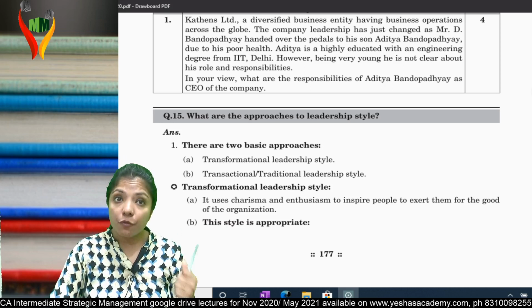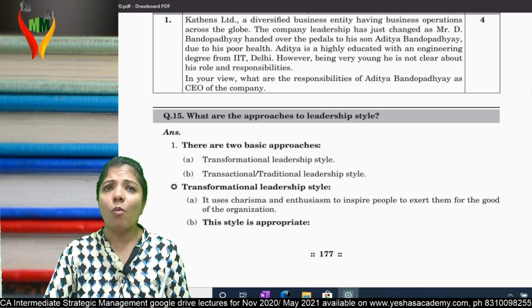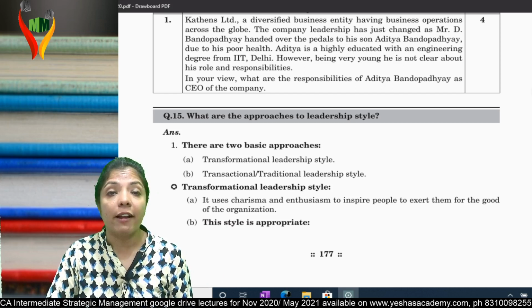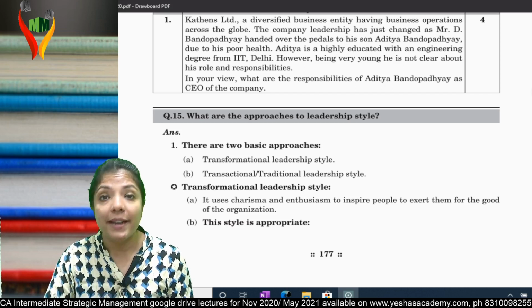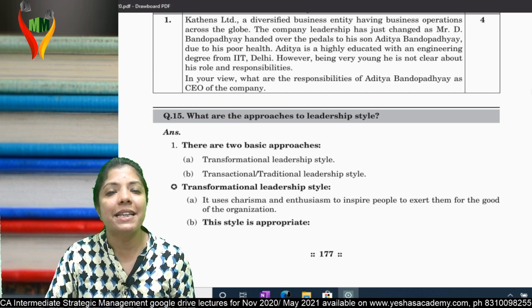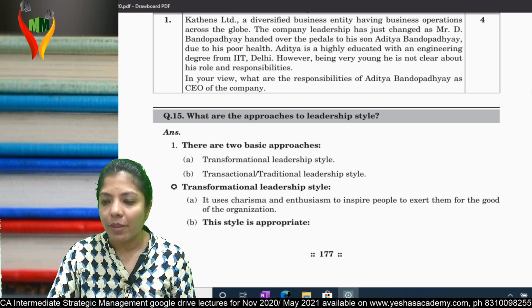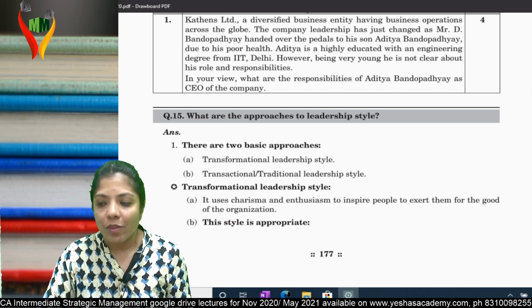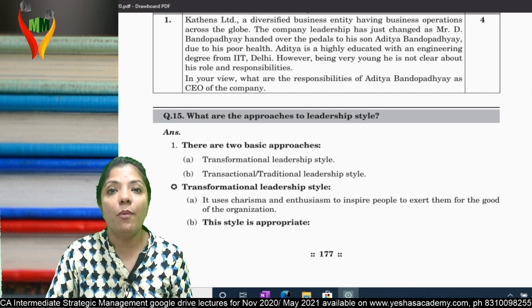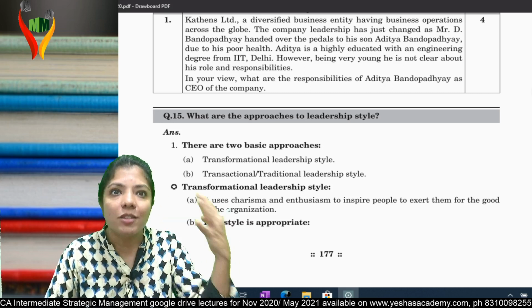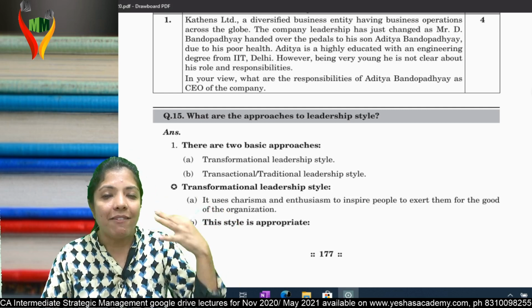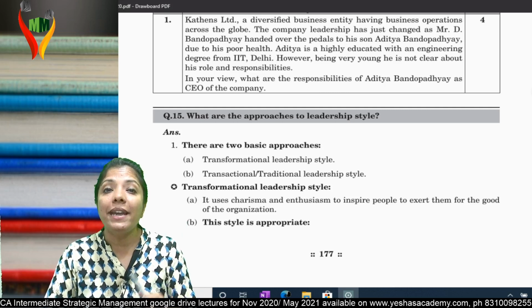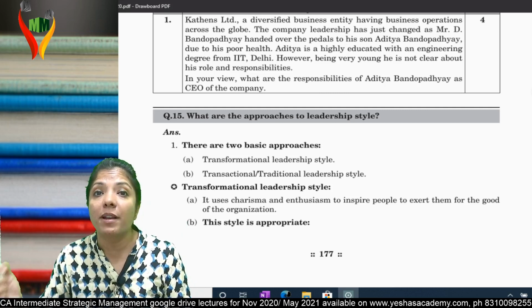When I say transformational, he is the one who transforms you from inside. And that transformation is not forceful, it's willful. How? He is an informal person. That leader will be informal. He will have tea with you. He will go to work with you. And while having tea with you, he will share his vision, his thought process, and you will have another level of discussion. And while talking to that person, one day it may happen that his vision will become your vision.